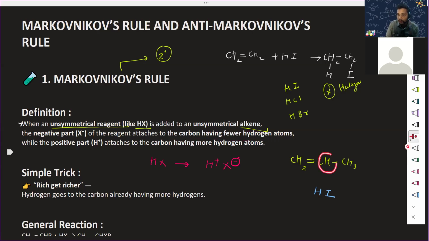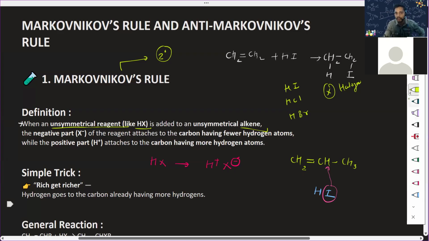Can you see that hydrogen is less here, so this X part will move here as per the definition. While the positive part attaches to the carbon having more hydrogen, so hydrogen moves here. So as per the rule, iodine goes where we have less hydrogen, and this hydrogen goes where there is more hydrogen.